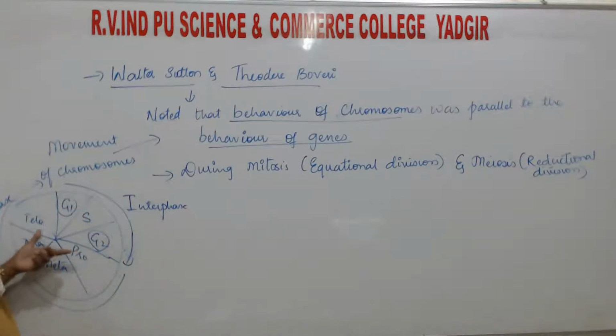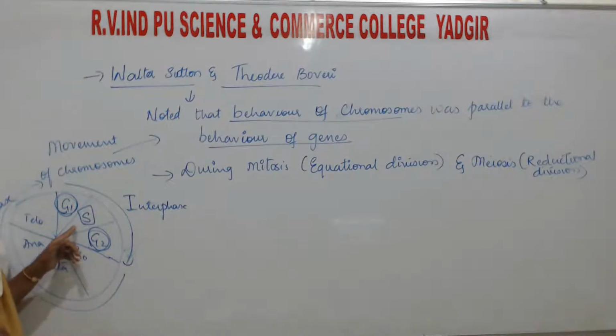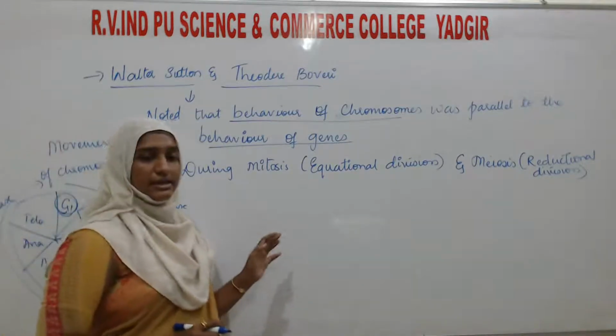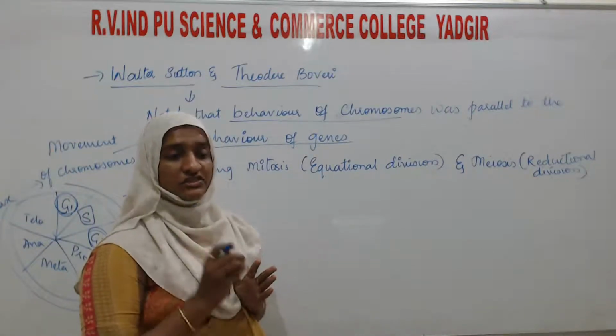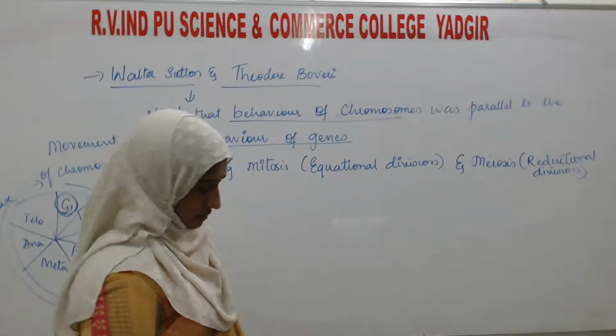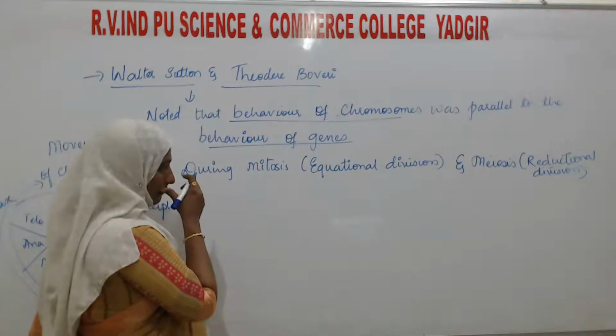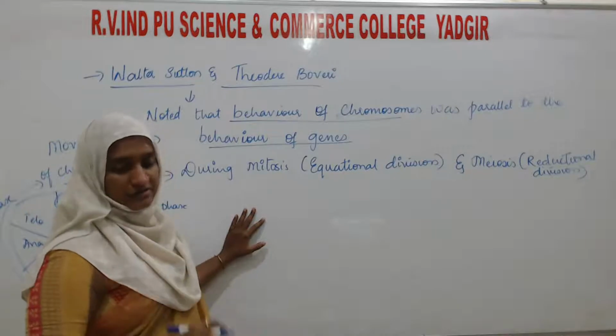G1 and G2 are the gap phases, where the cell is going to prepare for cell division. Gap 1 phase and gap 2 phase. S phase means the synthesis phase. So what they are telling is that whenever division is going to take place, the genes and chromosomes will be present in pairs.